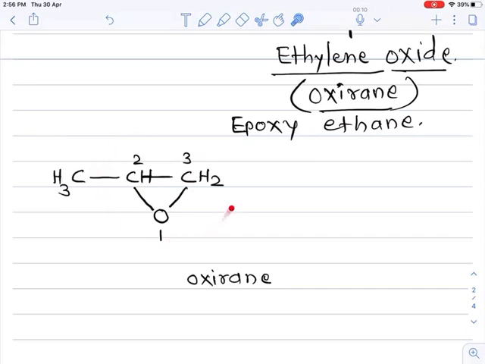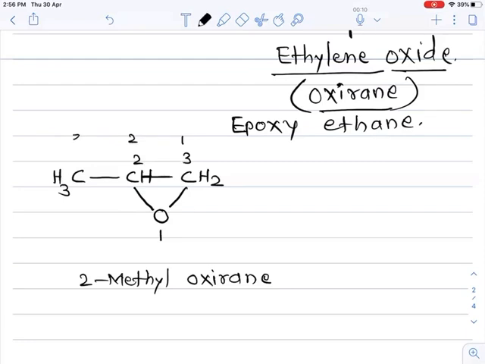According to the oxirane, if we name this compound, then this is the oxirane ring, and at carbon number 2 this methyl group is attached. So its name is 2-methyl oxirane. And if we see its IUPAC name, then we can number the chain from this side.